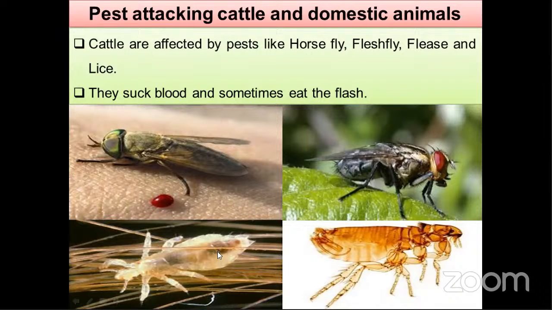And fleas and lice are there. In case of lice, they will suck sap. And here you can see horsefly. They will also suck sap and blood. In case of human beings also, they will cause damage. So they suck blood and sometimes eat the flesh or skin of animals or humans, whatever it may be. So these are pests attacking cattle and domestic animals.